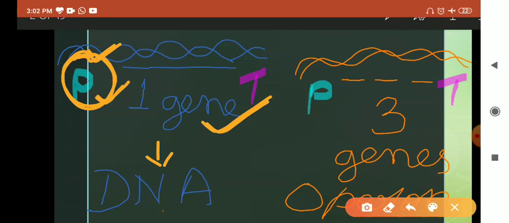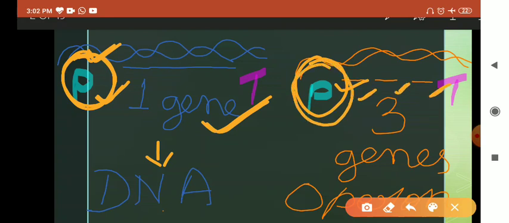But if this promoter is one, but there are more than one genes present under the same promoter, then the DNA stretch is termed as operon.